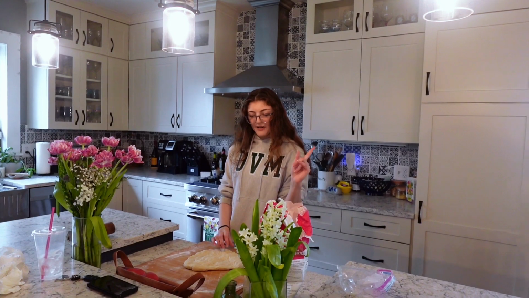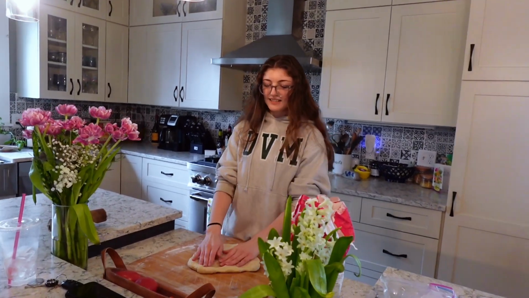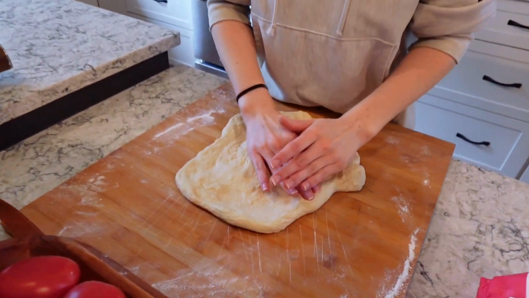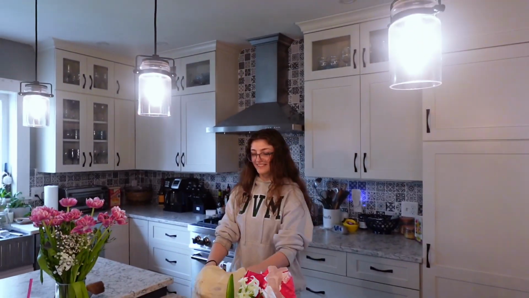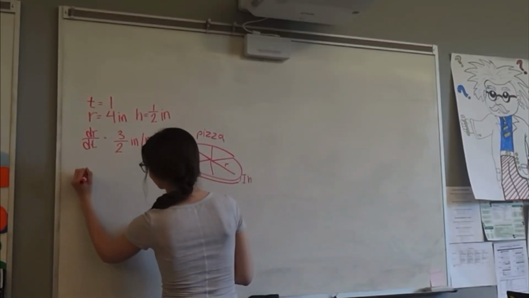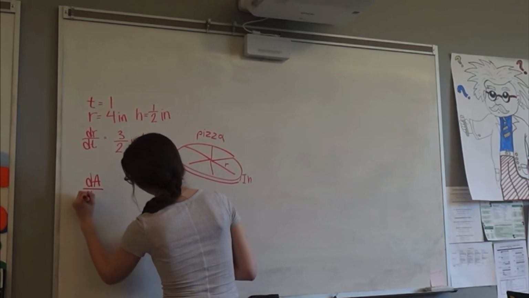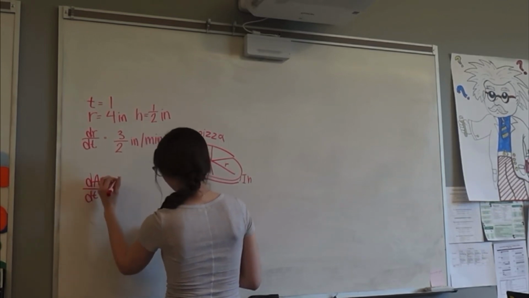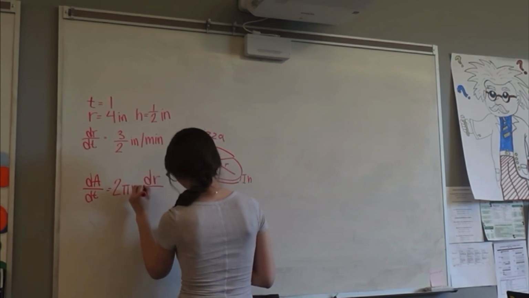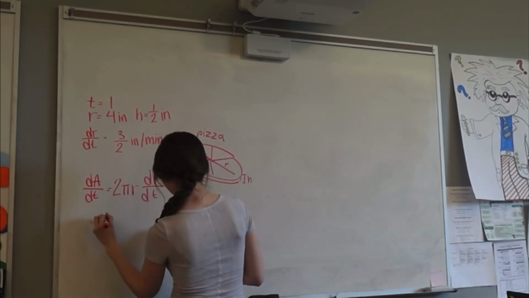Now that I'm thinking about it, since this pizza dough is basically a cylinder, I wonder at what rate the area of the top of the pizza is changing as I throw it in the air. At time t equals 1, where t is measured in minutes, the height of the pizza is 1/2 inch, and the radius is 4 inches, and the radius is increasing at a rate of 3/2 inches per minute. At what rate is the area of the top of the pizza changing?